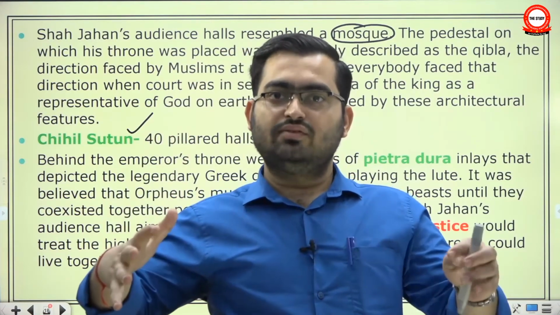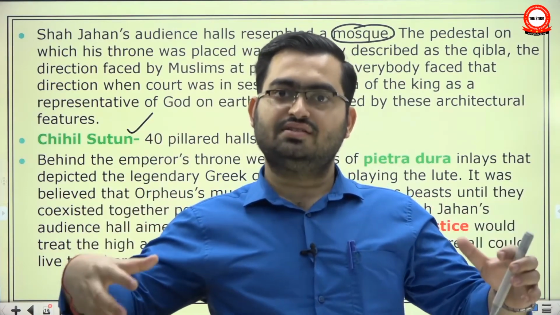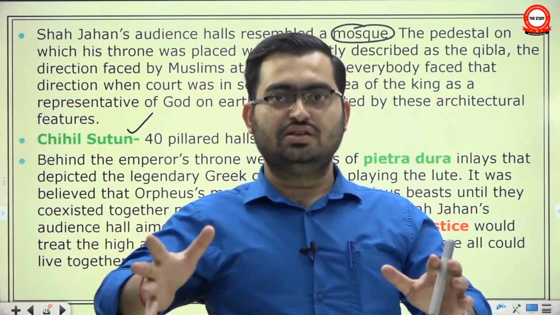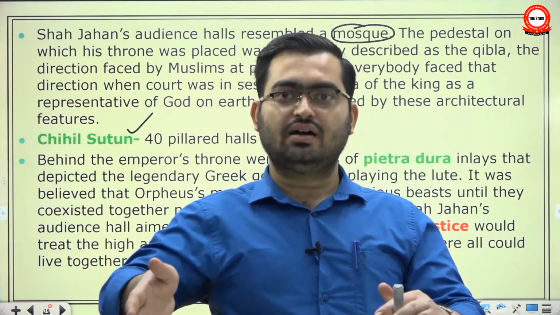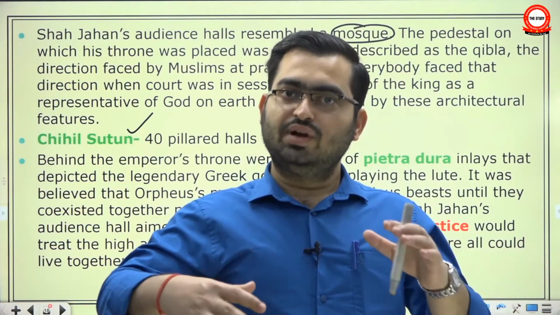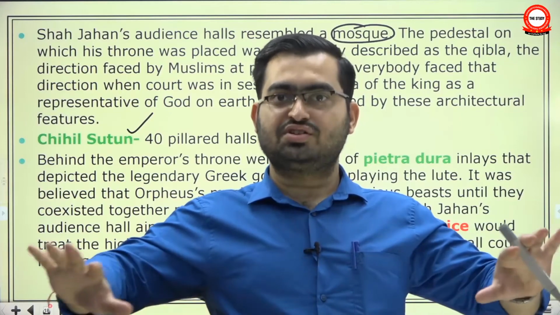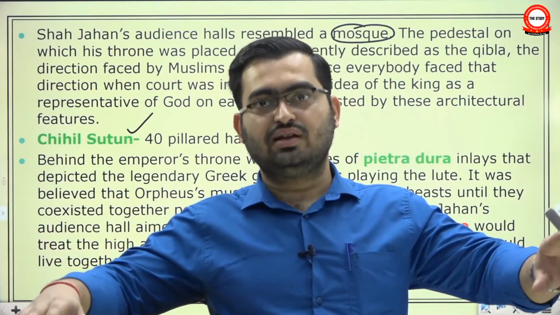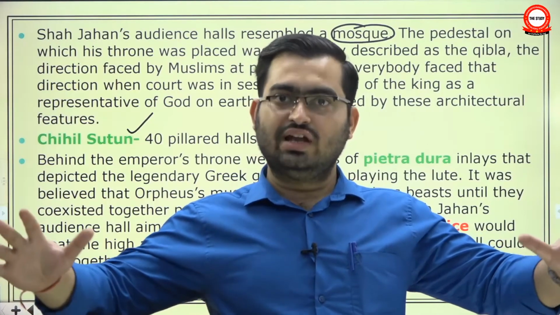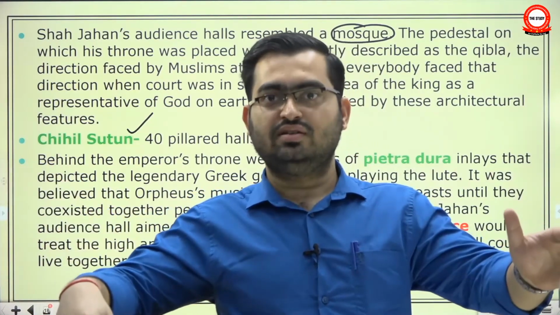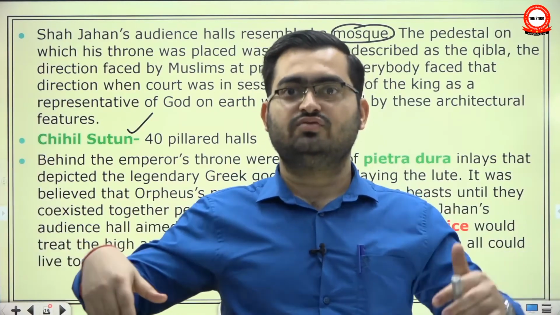Up to the Mughal period, both indigenous traditions and Islamic traditions were fully fused, especially in Agra, Fatehpur Sikri and Delhi. So up to that point, the clear-cut separation between a structure based on arch and dome and a structure based on pillar and lintel was not there. You will have composite buildings where one part will be built in one manner, another part in another manner, and some parts will have both features.